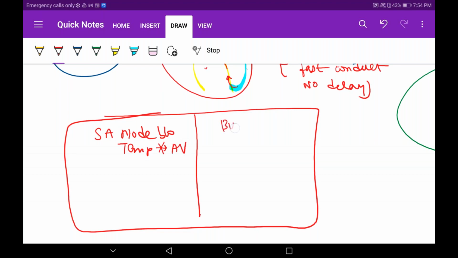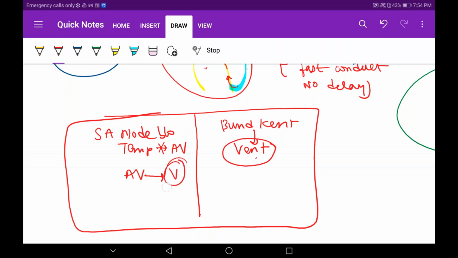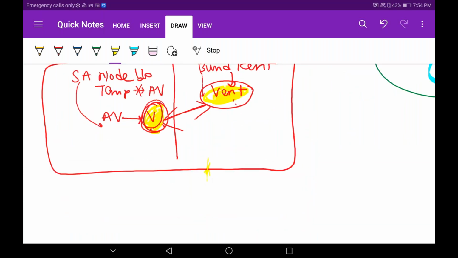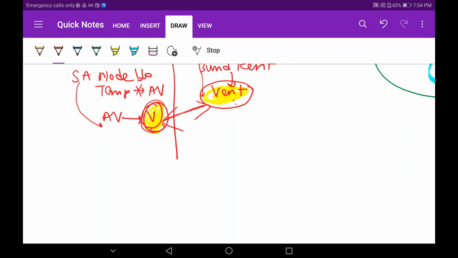By this time, what is this interesting bundle of Kent doing, tell me? It is causing the ventricles to depolarize. By the time it reaches the ventricles, this blockage to the AV node has gone away, and the AV node conducts to the ventricles. So now simultaneously, the ventricle is getting conducted from the SA node's impulse, and it is also getting conducted from the bundle of Kent's impulse. So this simultaneous conduction of depolarization of the ventricles is causing massive depolarization.